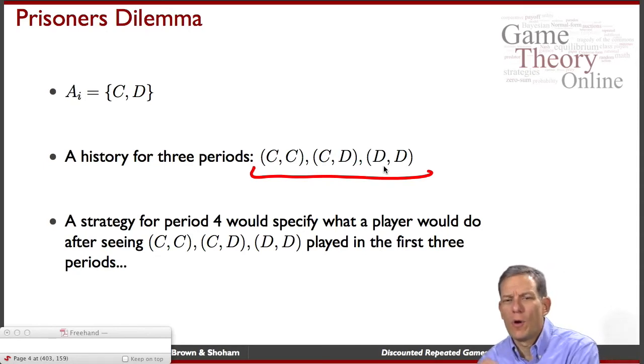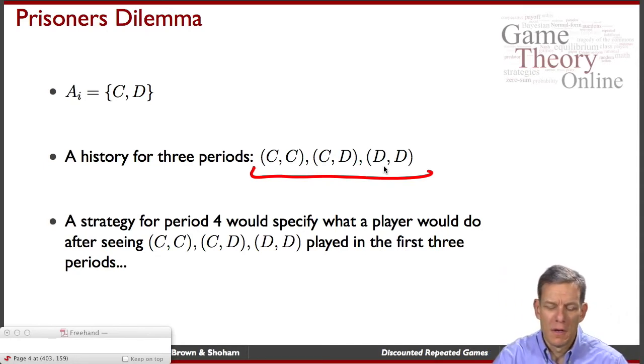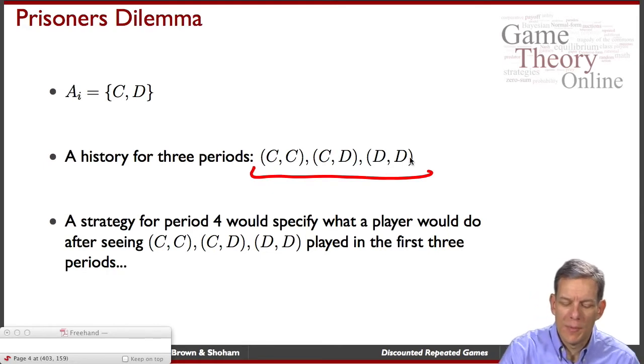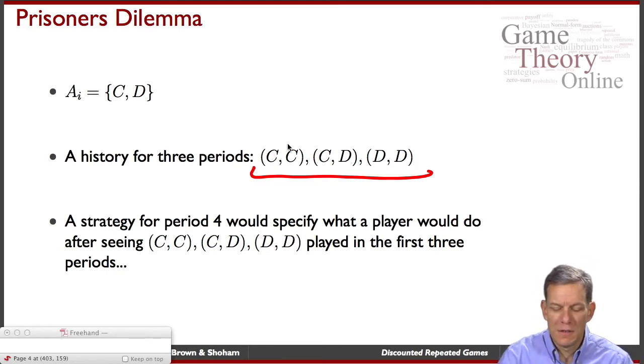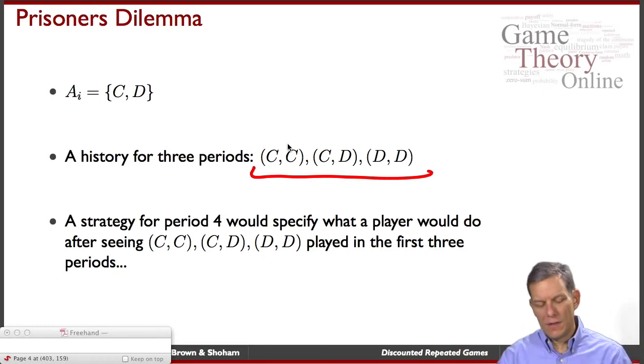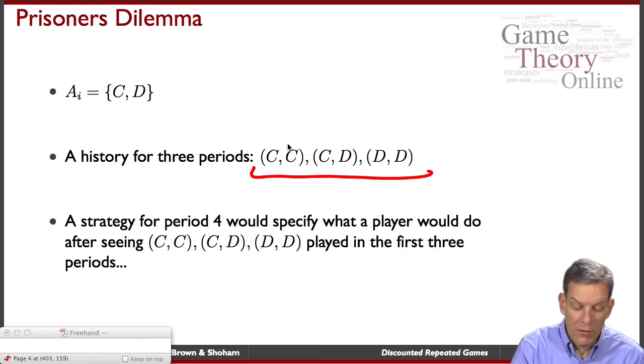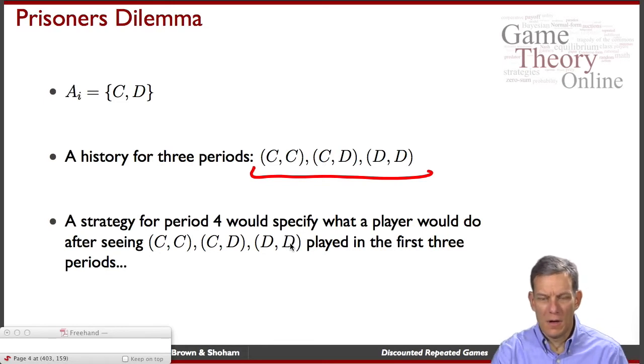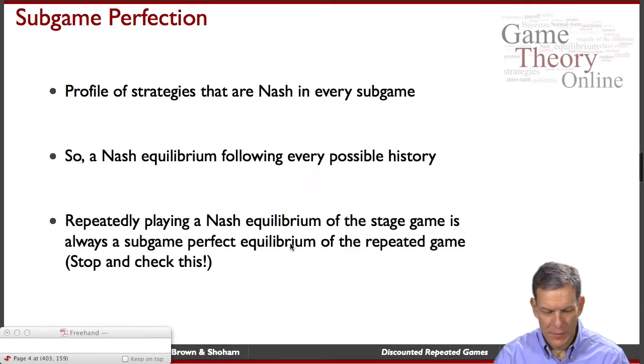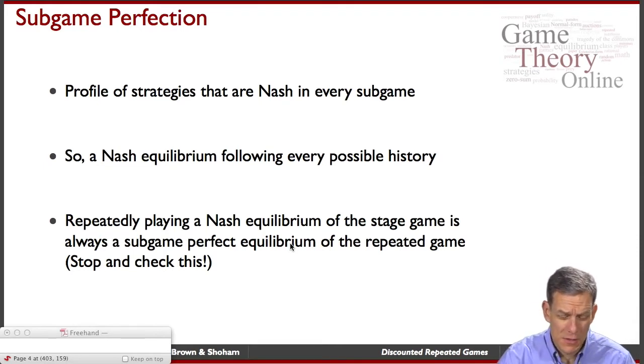And then they could say, okay, now what are we going to do in the fourth period? Maybe we'll let bygones be bygones and try and get back to cooperation. Maybe we'll just defect. We're angry at each other. Who knows? So a strategy for the fourth period would be what you do after you've seen different histories of the first three periods. So subgame perfection again, same as usual.